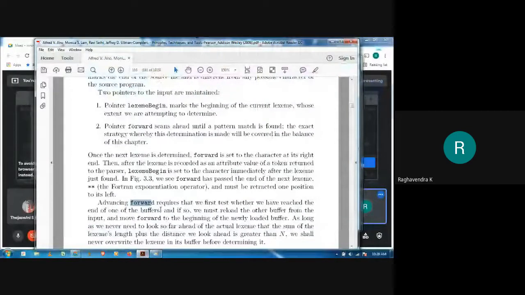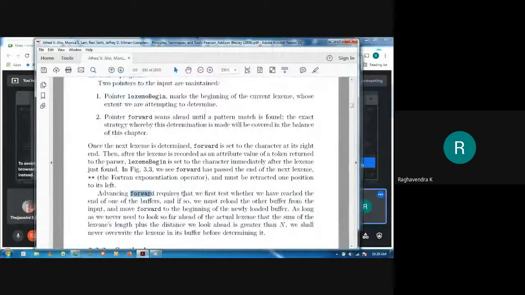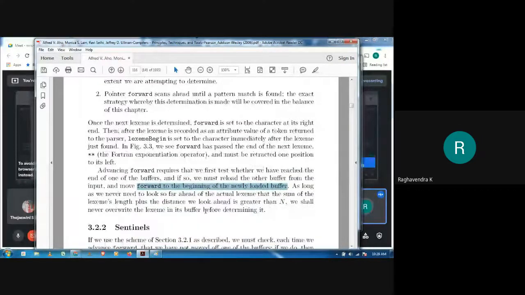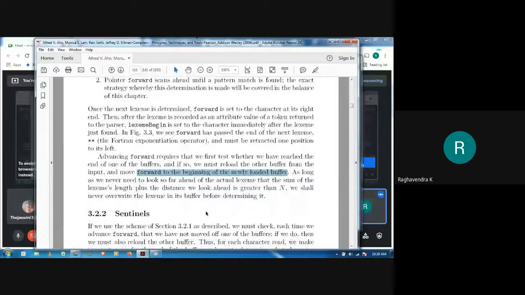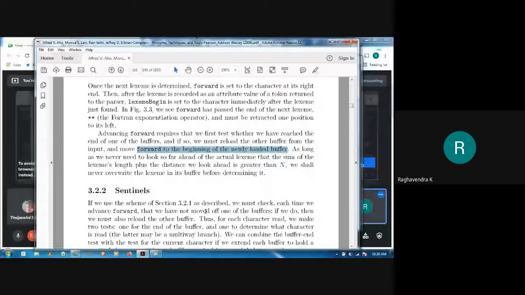So when we advance the forward pointer, we are required to perform two tests. The first test is whether we have reached the end of the buffer. And if we have, then we are going to reload the other buffer from the input, right? And forward would be pointed to the beginning of the newly loaded buffer. So these are the two things that we are doing. One thing is we are determining the lexeme, and the second thing is we are also checking whether to reload our buffer or not. So this is the strategy that is usually followed, right?